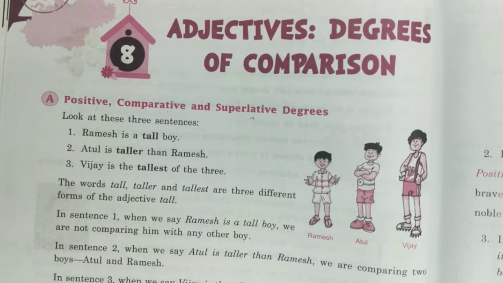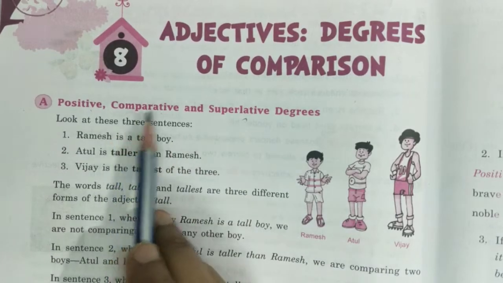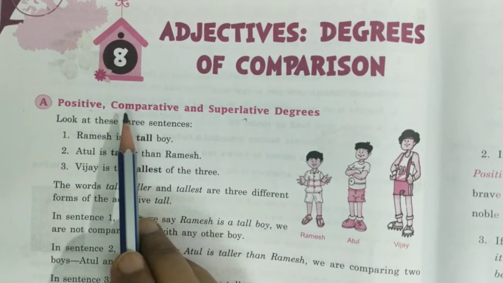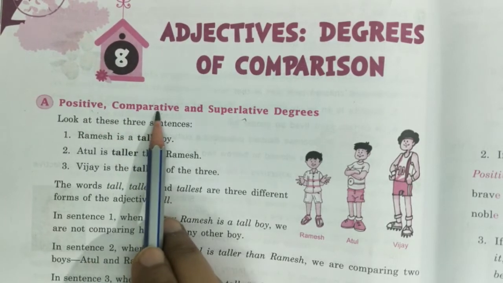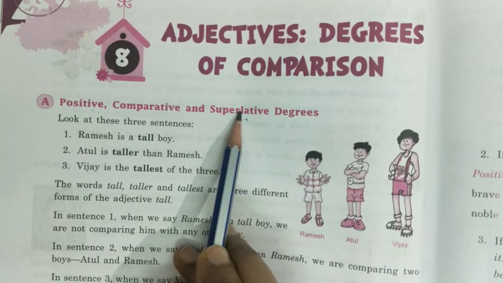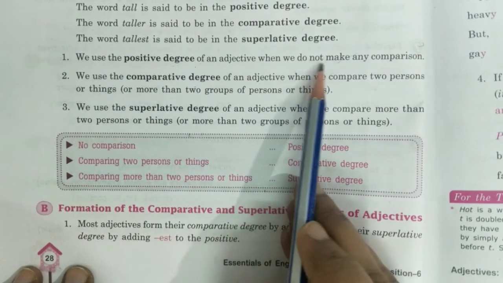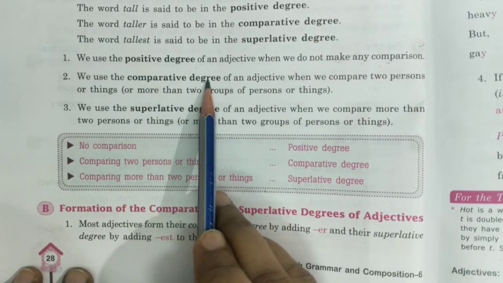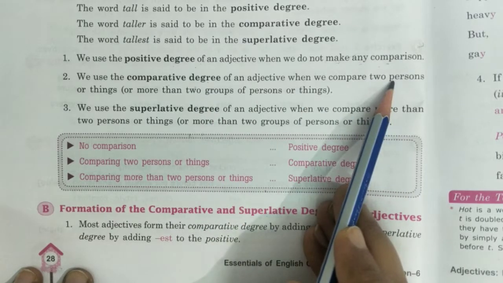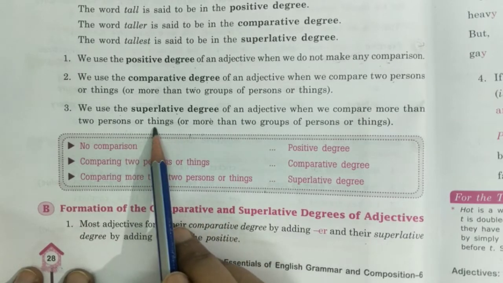Now let us move on to our next concept of adjectives, that is degree of comparison. Three degrees of comparison are there. When we are comparing things, we use three different degrees of comparison. First is positive, second is comparative, third is superlative. You have done this many times before, children. We use the positive degree when we do not make any comparison, the first degree, when no comparison is there. Comparative degree, when we are comparing 2 persons or things. Superlative degree, when we are comparing more than 2 persons or things.